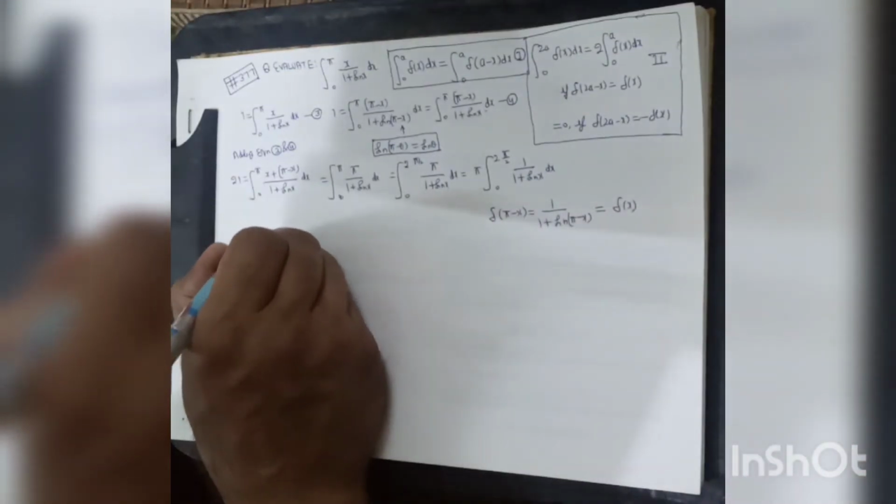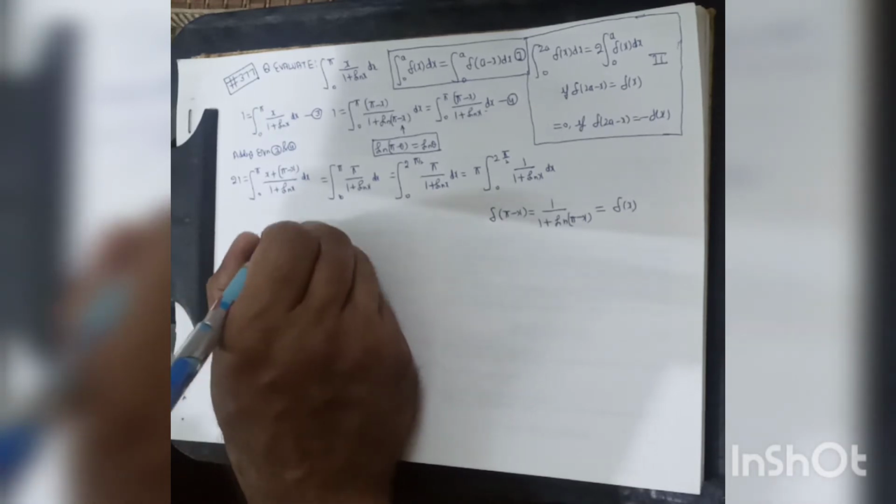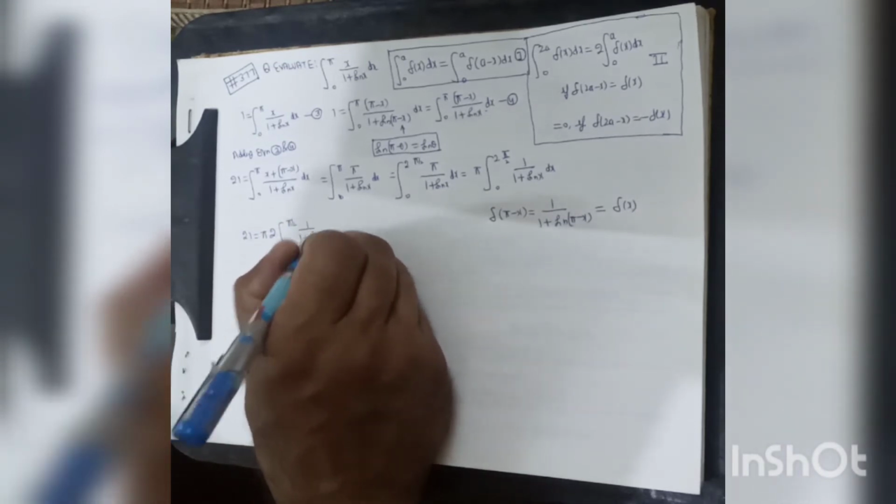Hence we may write 2I is equal to pi into 2 may take outside, 2 into the integral from 0 to pi by 2 of 1 upon 1 plus sin x dx.